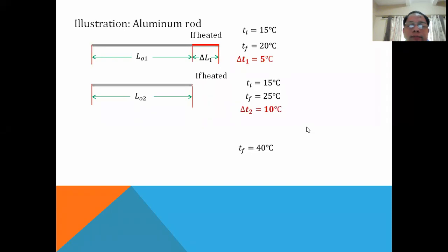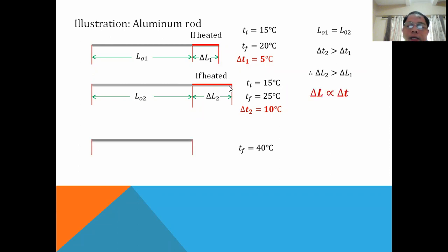Last time, if we increase the length of a material, then it has something to do with its original length. The delta L, or change in length, happens to be directly related to the increase or decrease in the temperature. That increase is what we call the change in temperature, and we can get that by subtracting two temperature values.